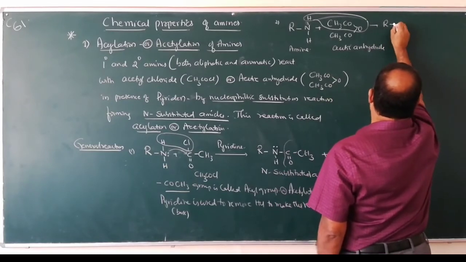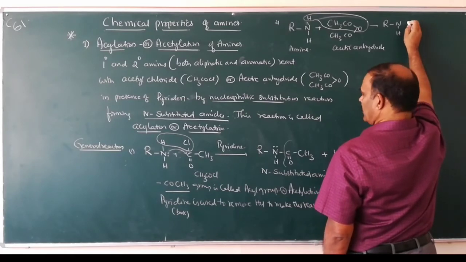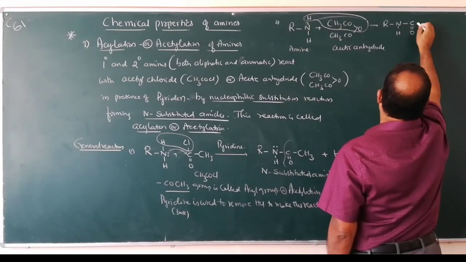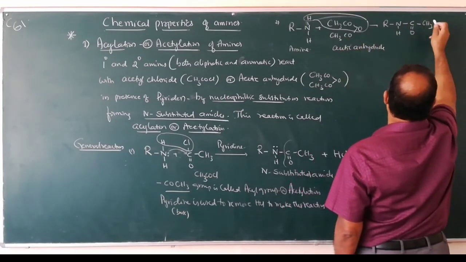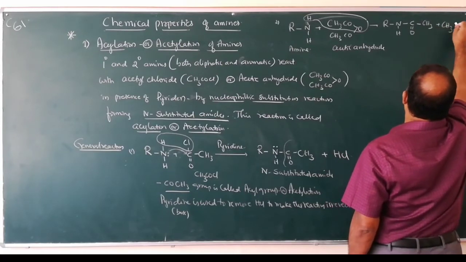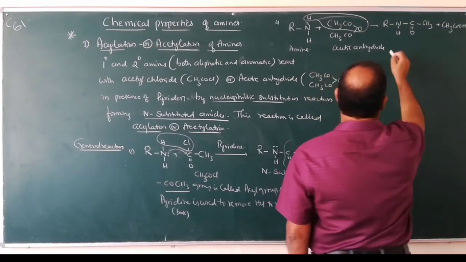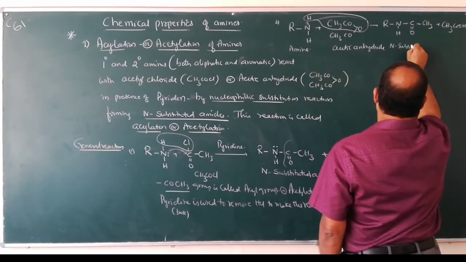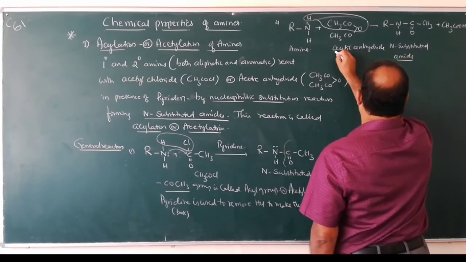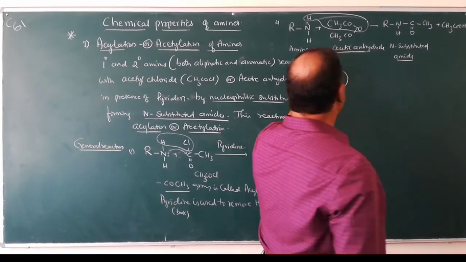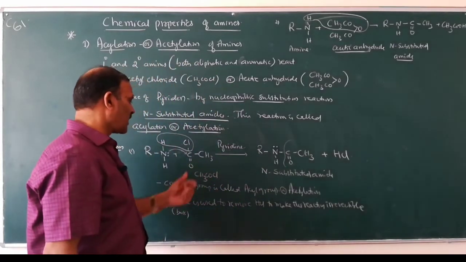So this is RNHCOCH3 plus CH3COOH. This one is an N-substituted amide. So this is the reaction when acetic anhydride is used, and the earlier one is the reaction when acetyl chloride is used.